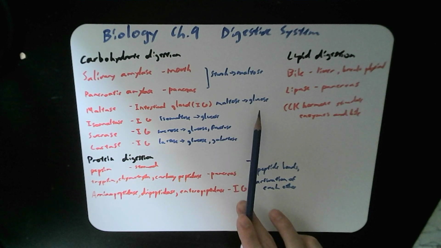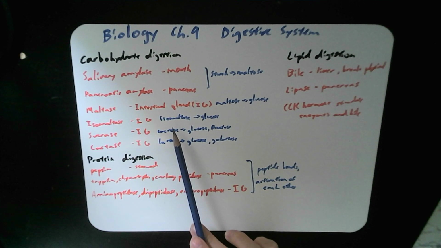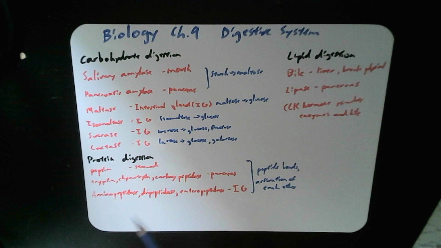And the maltose is broken down to glucose. The isomaltose breaks down into glucose by isomaltase. Sucrase breaks sucrose down to glucose and fructose, and lactase breaks lactose down into glucose and galactose.